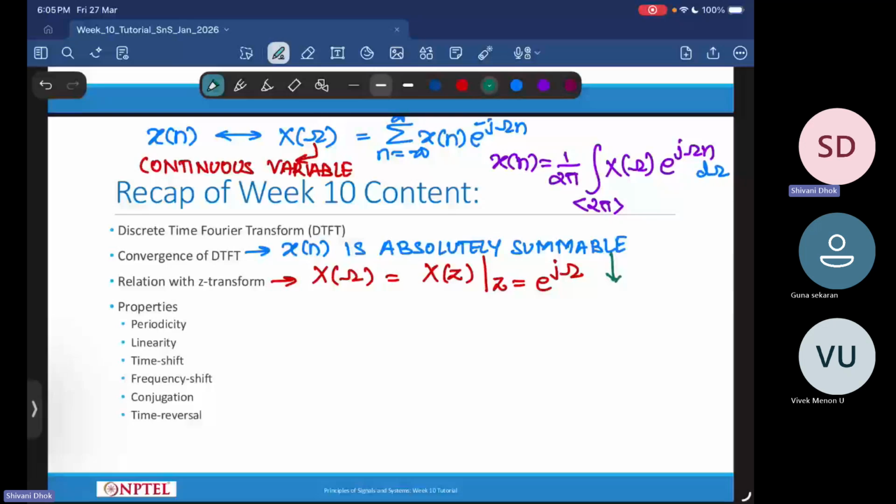Keep in mind that this was exactly the condition for the stability. So this is equivalent to saying that the unit circle is included in the region of convergence of the Z transform.